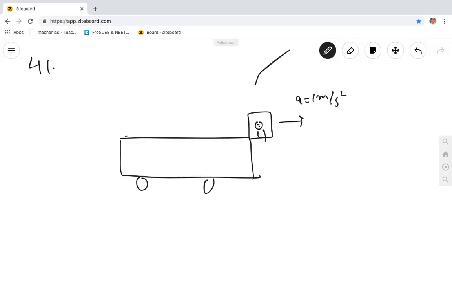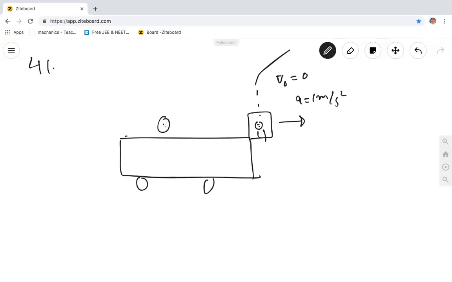It does not give you the velocity, right? He gives only the acceleration, and possibly the initial velocity he should give as 0. Initial velocity is 0, and it starts moving with this acceleration.